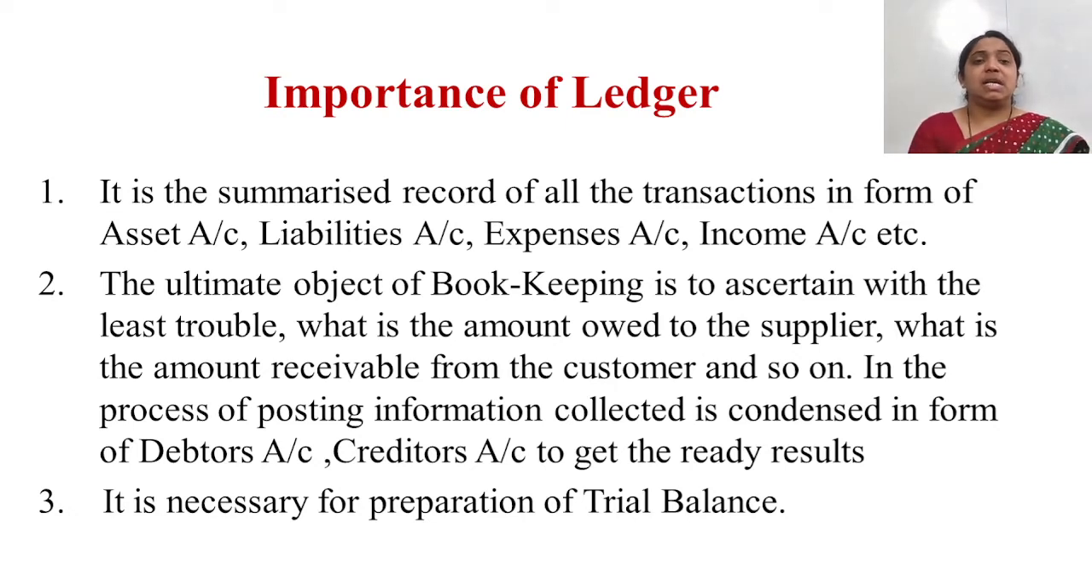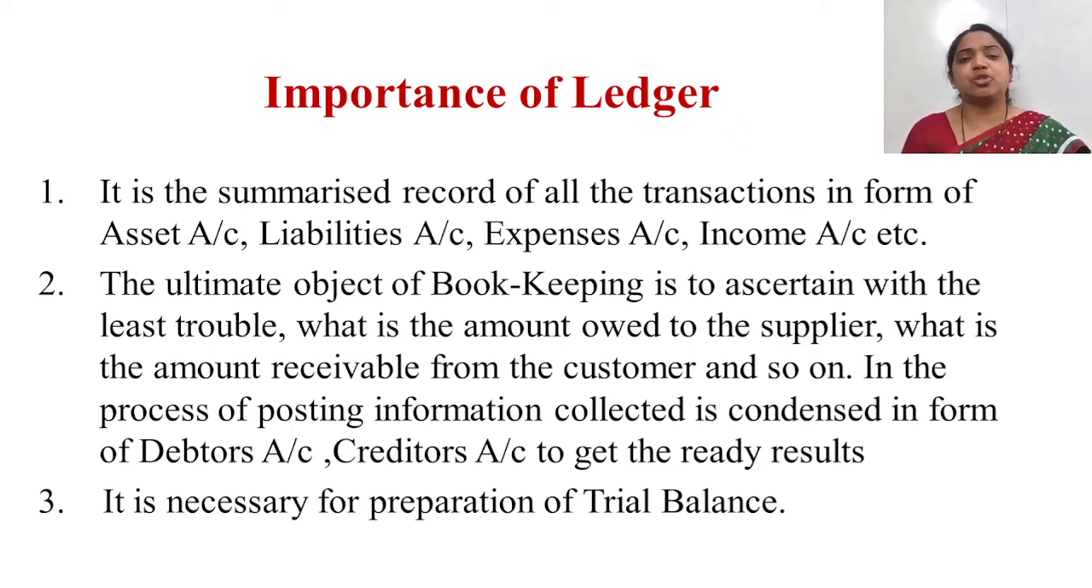The first is, it is a summarized record of all the transactions. What is a ledger? Ledger is a principal book of account, a main book of account. It gives you the statement about all the journalizing of the transactions when you get into detail of it. So a ledger is a summarized record of all the transactions in the form of accounts. It can be an asset account, a liability account, expenses account, incomes account, etc.